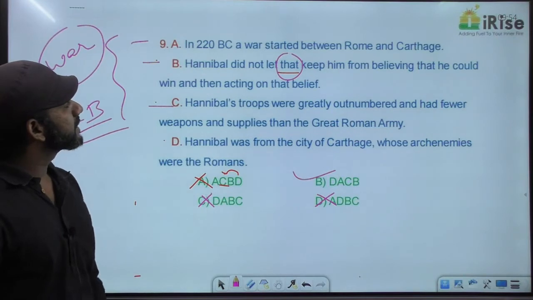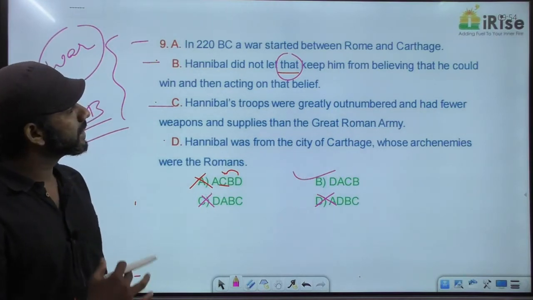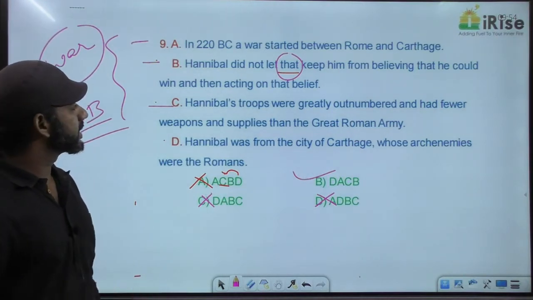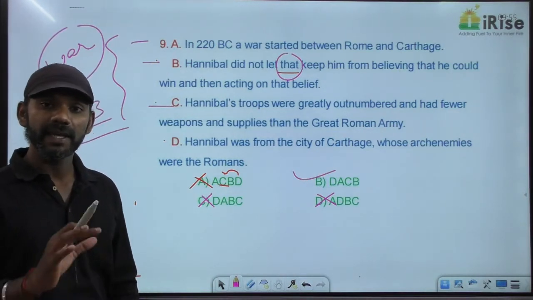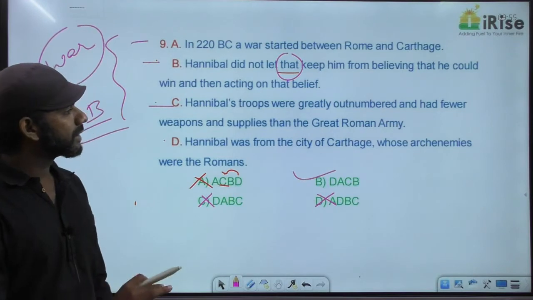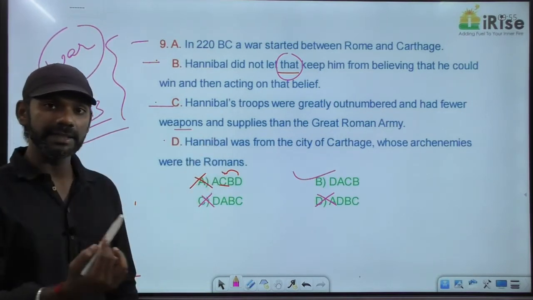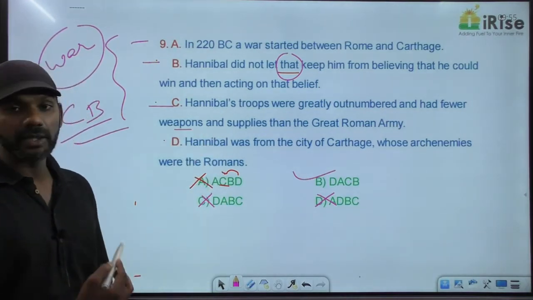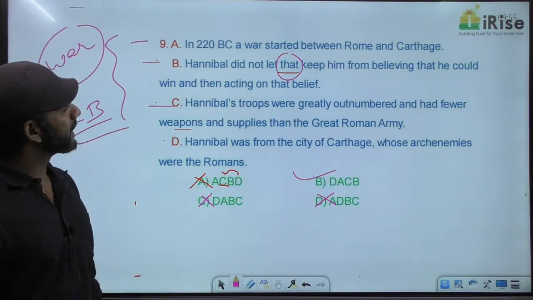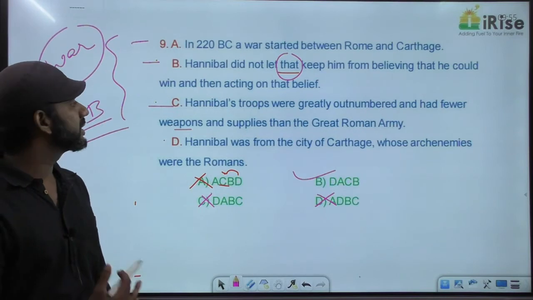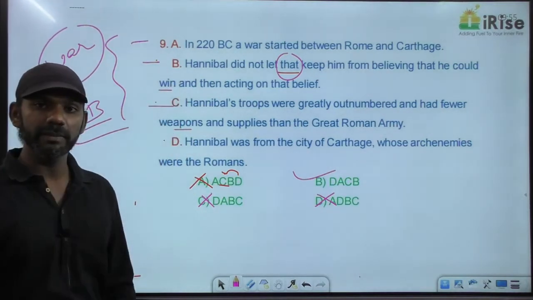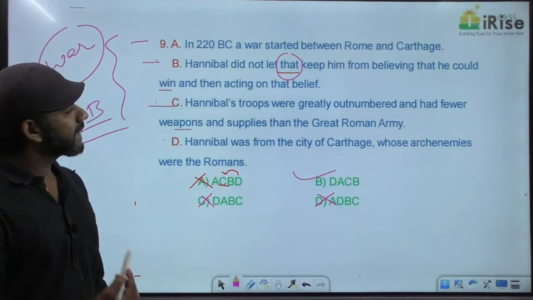In 220 BC, a war started between Rome and Carthage. C says Hannibal's troops were greatly outnumbered during the war. Greatly outnumbered and had fewer weapons related to war and supplies than the great Roman army. Now come to B. Hannibal did not let that keep him from believing that he could win. He could win means win the war and then acting on that belief.